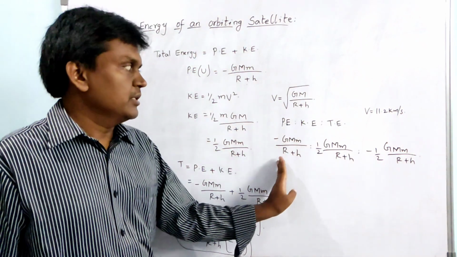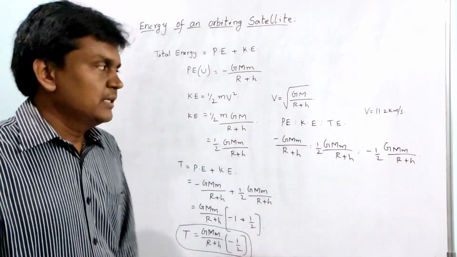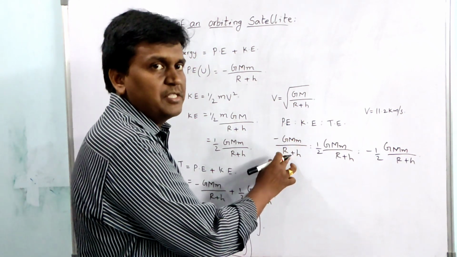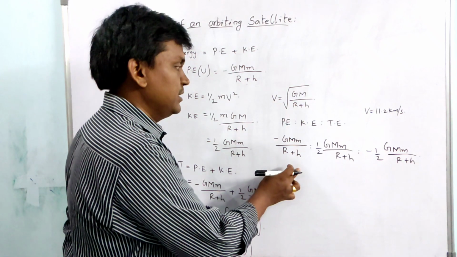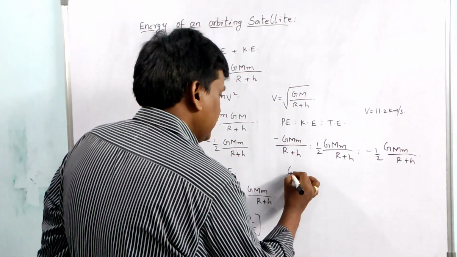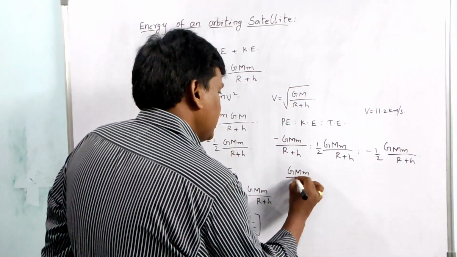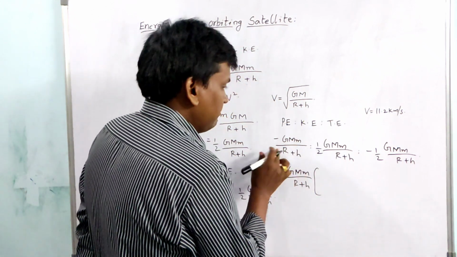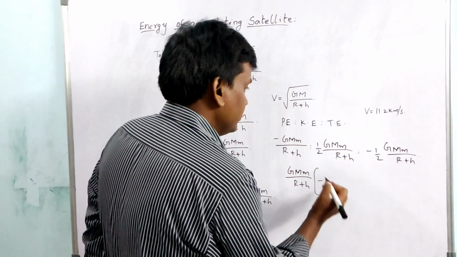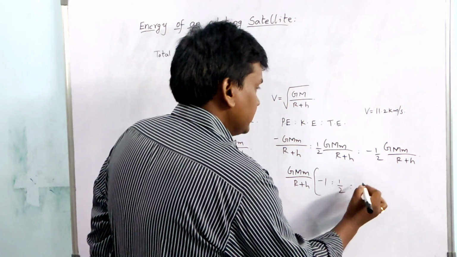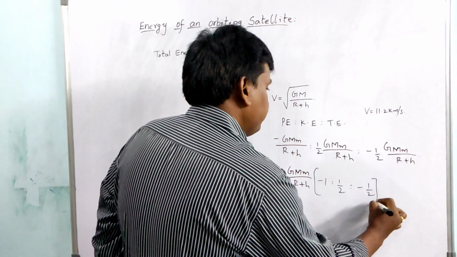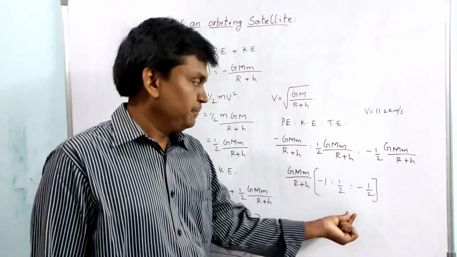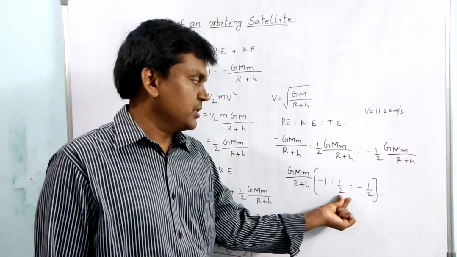Taking the common factor GMm by R plus h, we get minus 1 is to half is to minus half. Here the potential and total energies are negative, and only the kinetic energy, half, is positive.